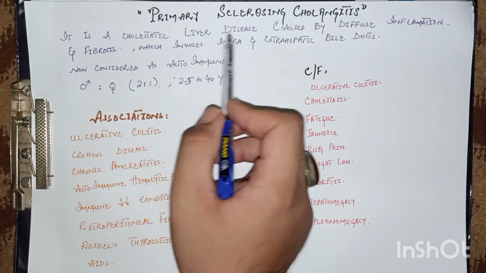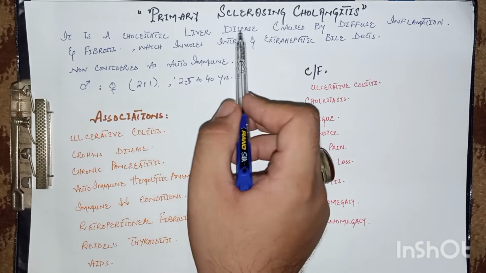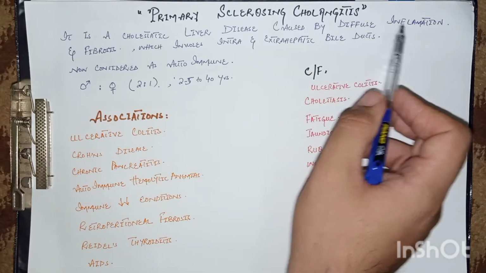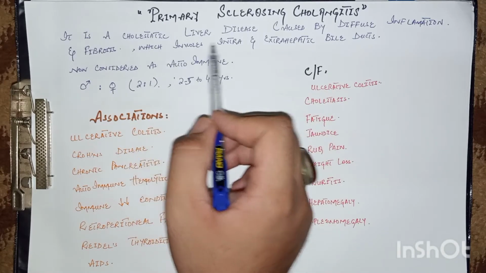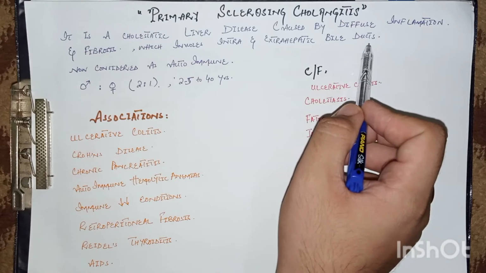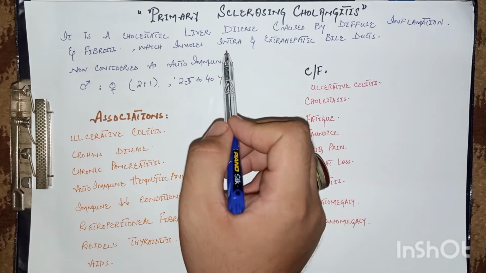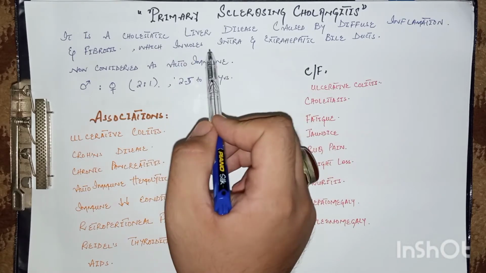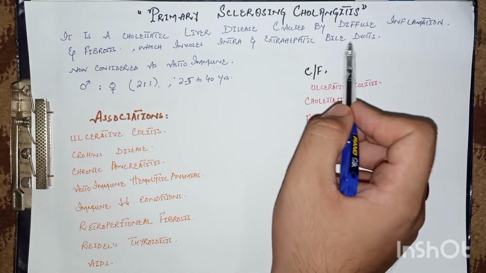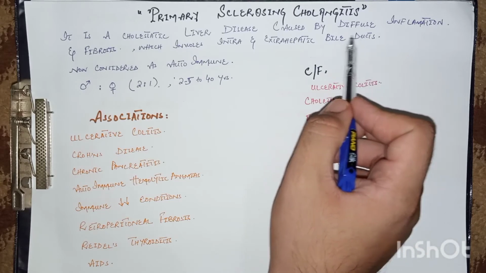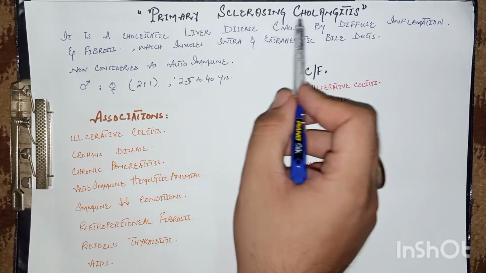It is a cholestatic liver disease. Cholestatic means lack of bile flow. It is caused by diffuse inflammation and fibrosis, as the name indicates, that is sclerosing, which involves the intra and extrahepatic bile ducts. As we discussed in the previous lecture, primary biliary cirrhosis involves only the intrahepatic bile ducts, but in primary sclerosing cholangitis, intra as well as extrahepatic bile ducts are involved. In short, the whole biliary tract is involved.